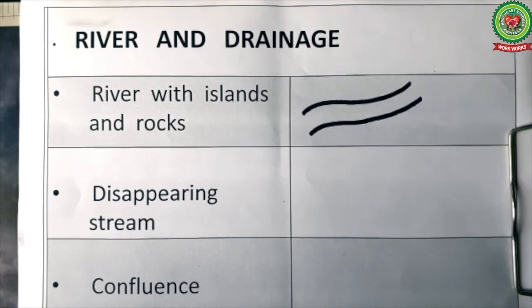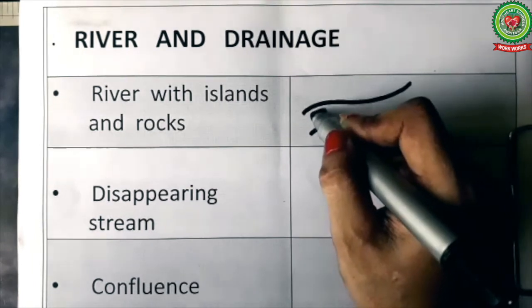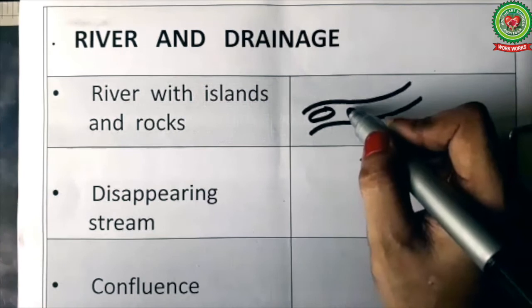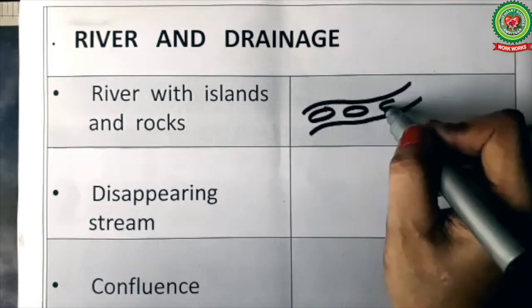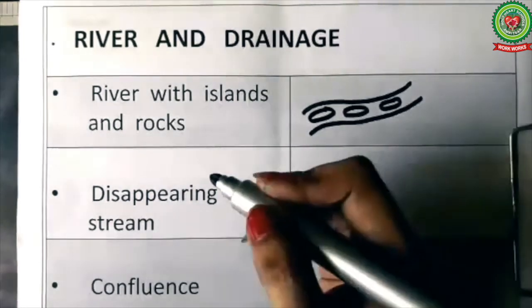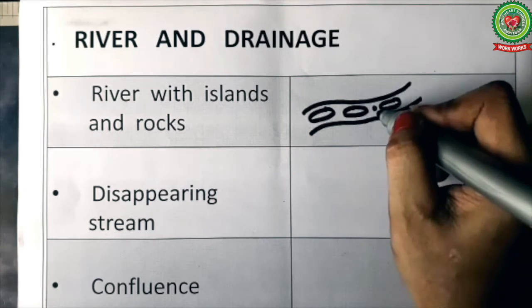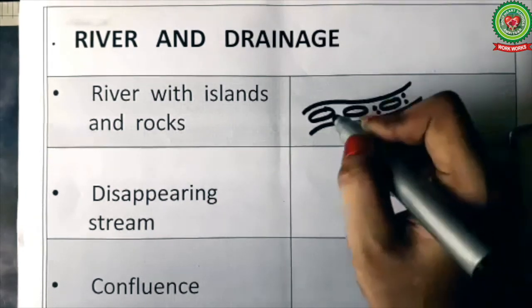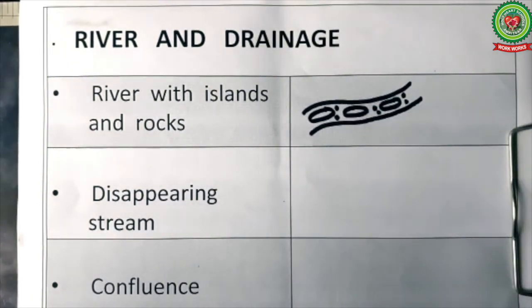So for drawing islands, we'll draw black circles or ovals inside the river like this. So I am showing 1, 2 and 3 islands. So this river has 3 islands, and for showing rocks we'll draw small dots in the river. It will be smaller than the island. So these are the rocks in the river. So it is a river with island and rocks.